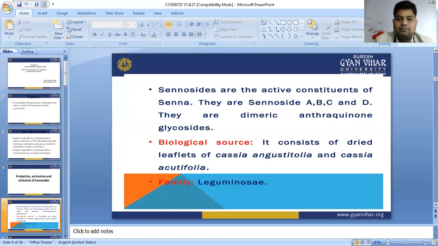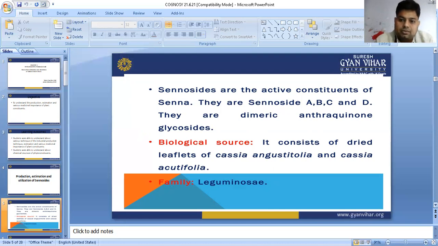Next, in sennosides, what is sennoside? Sennoside is a chemical constituent found in senna. And what is the biological source of senna? It consists of dried leaflets of Cassia angustifolia and Cassia acutifolia. Cassia angustifolia is called Indian senna, and Cassia acutifolia is called Alexandria senna.